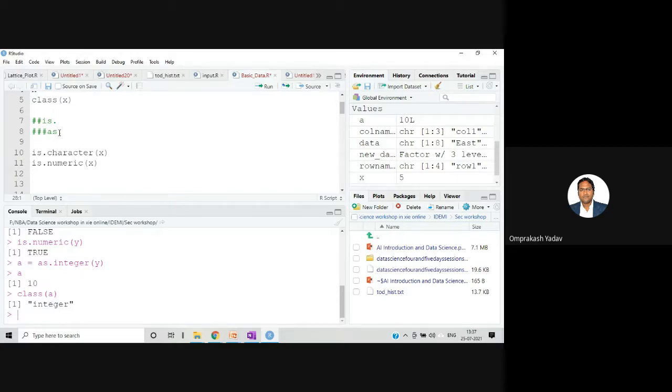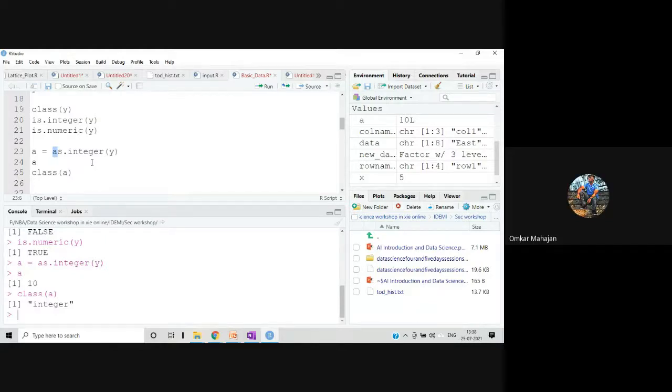And by using this as dot function, we can convert from one particular data type to another data type, right? So for example, if I've taken y and this is a numeric type and I want to convert this to integer, what I can do is declare one variable a equal to as dot integer, and in the bracket I'm passing y, so it will convert this numeric data to integer. So by using as dot, and whatever data type you want to convert to, you can mention that particular data type, and it is going to convert to that data type.